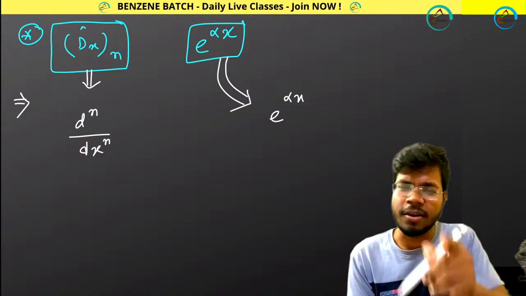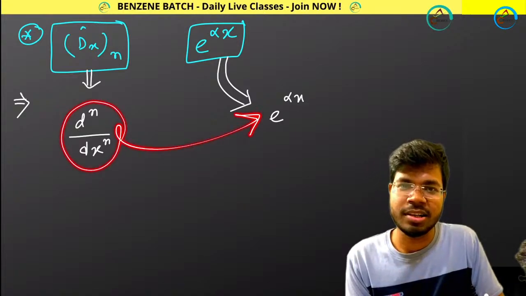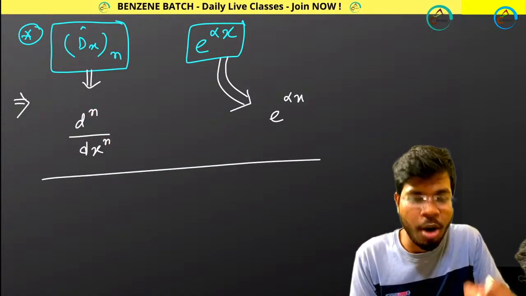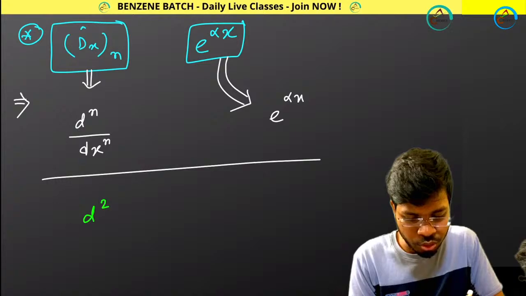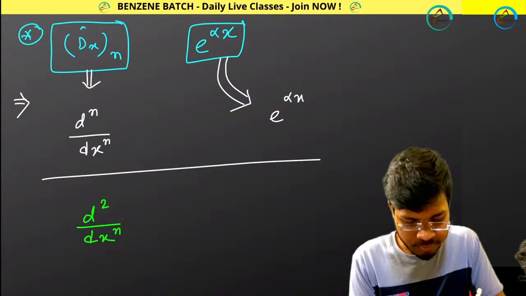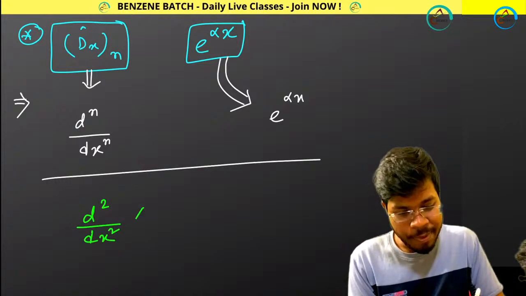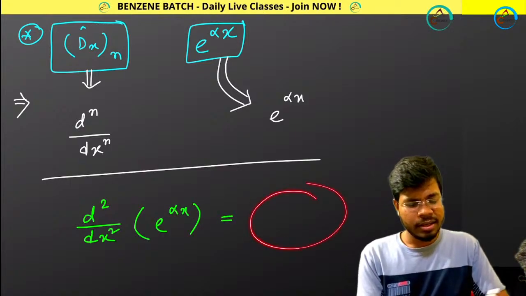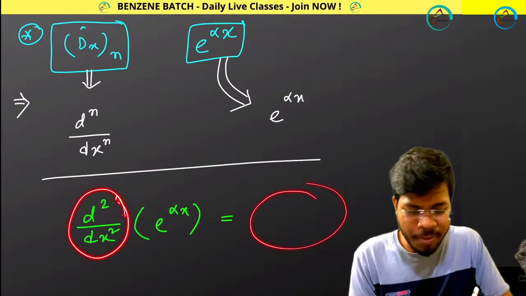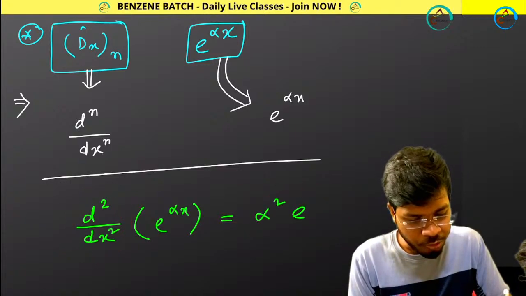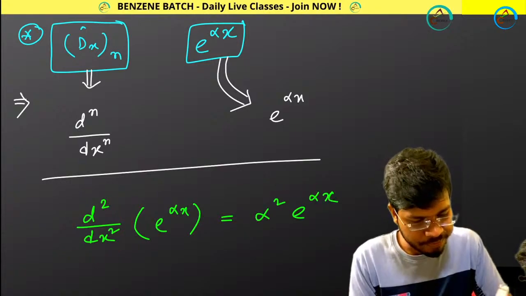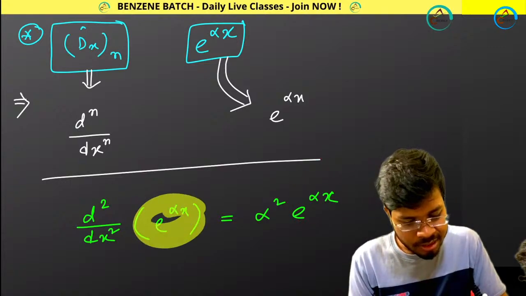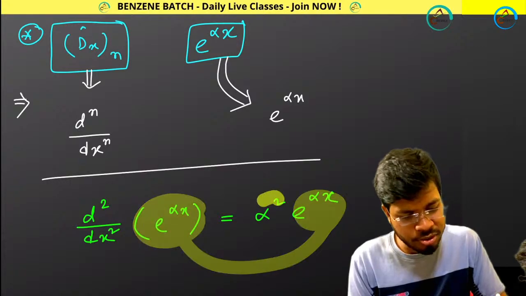Now it is very tough to do this differentiation because I don't know the value of n. But what I can do is make this comparable. Like I am taking n value equals 2. If I take this e to the power alpha x, what value will I be getting? Differentiating twice, I will be getting alpha square e to the power alpha x, which means I am getting back my same function, and also this is the constant.